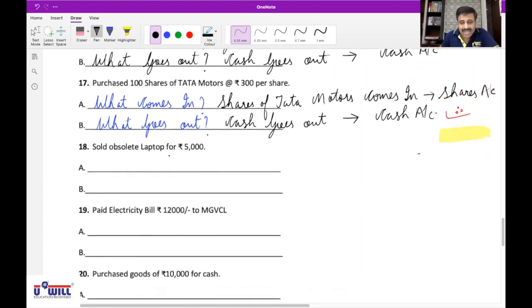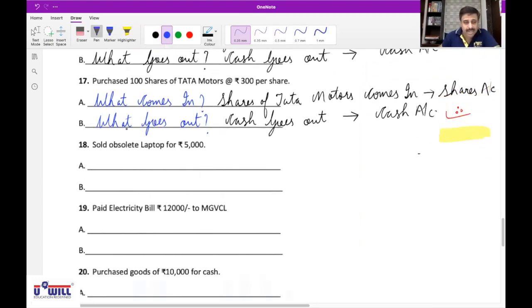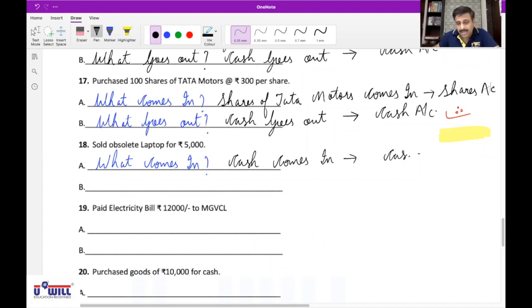Sold obsolete laptop for rupees 5,000. Here also some people had done mistake. First of all, what comes in? Cash comes in. Yes, we are selling the laptop, so will we receive the money or not? We are selling the laptop means we will receive the money. So cash comes in the business and that will affect which account? Cash account. And second effect, we are selling the laptop. So what goes out? Laptop goes out.